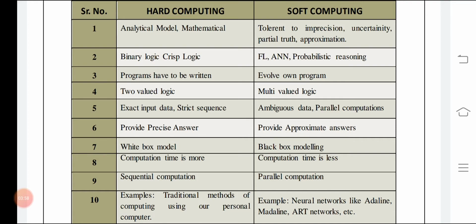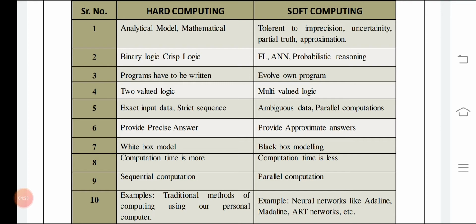Hard computing also means binary logic or crisp logic, but soft computing has some probabilistic reasoning. Hard computing has programs or equations, and soft computing evolves its own programs. Hard computing is two-valued logic, that is yes or no, that is crisp logic, whereas soft computing is multi-valued logic. Hard computing needs exact input data and a strict sequence is followed, but in soft computing ambiguous data, meaning data in any form, can be used and parallel computations can be done.